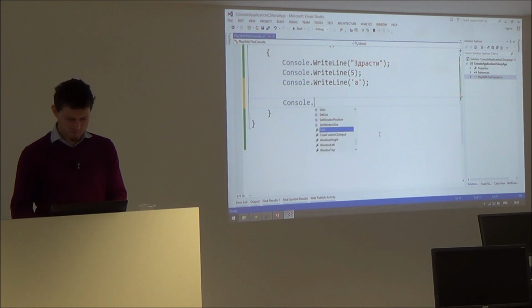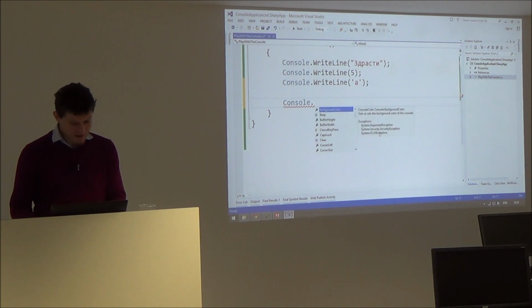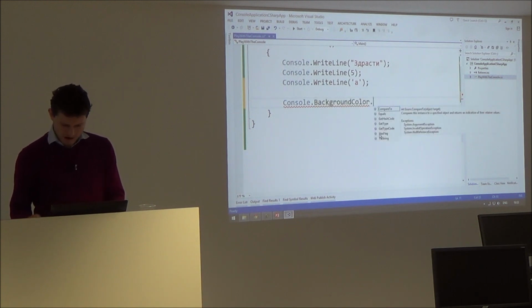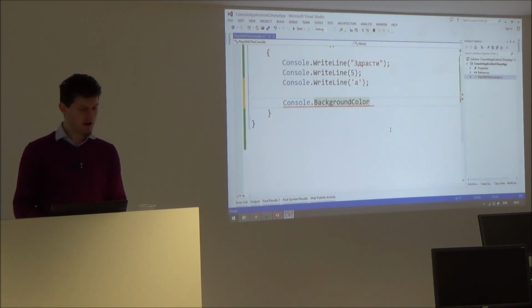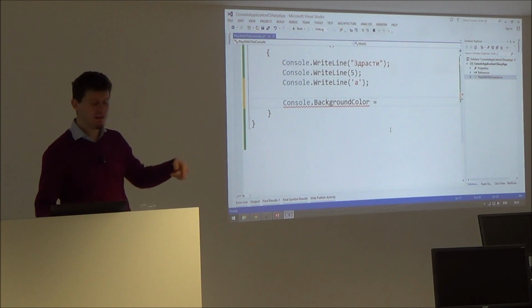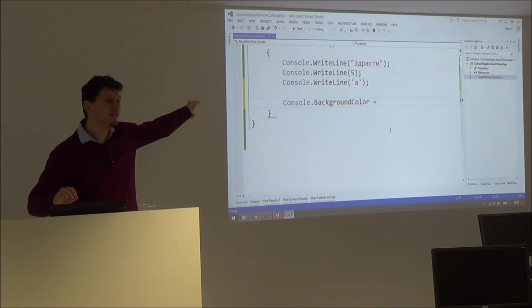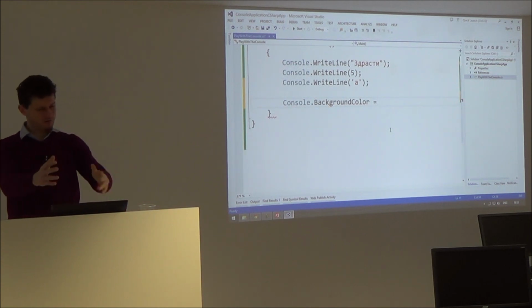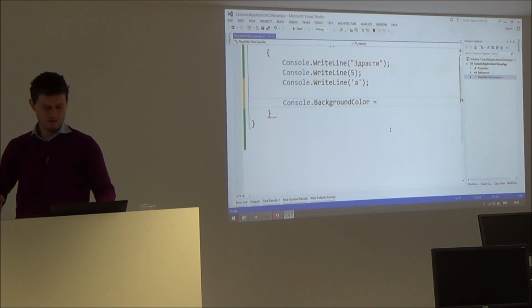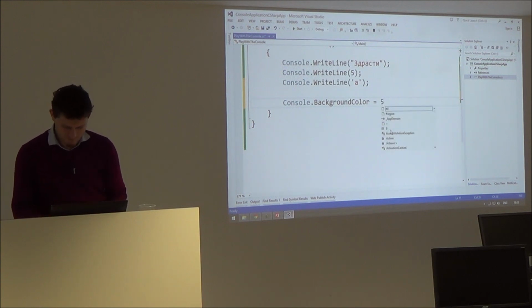Console dot. Wow, what else do I have here? Let's start from the beginning. Background color. Wow. Background color dot. No, let's change it. How to change it? I say equals, please assign the value for the background color with this.